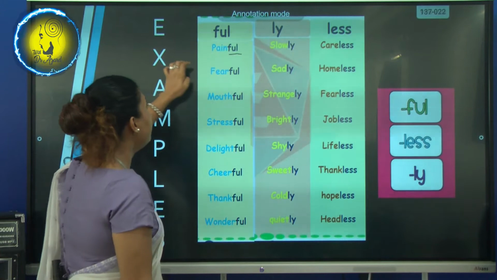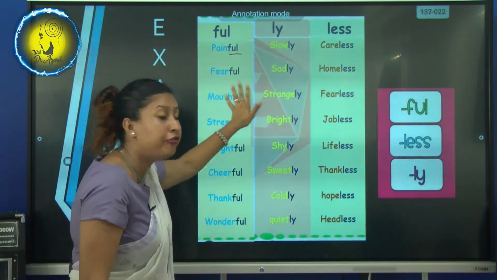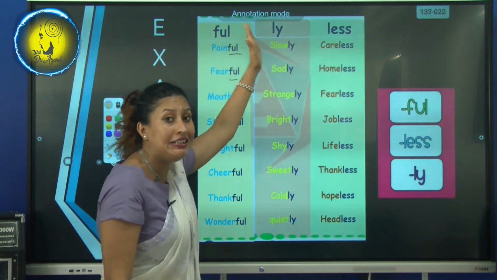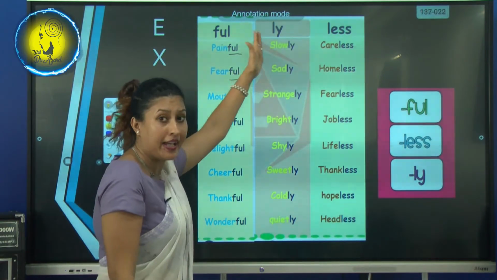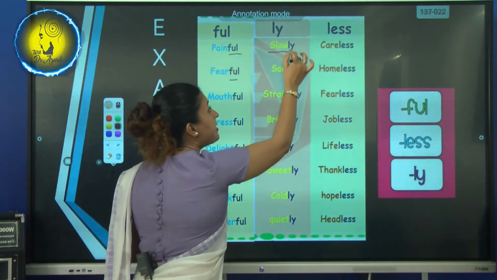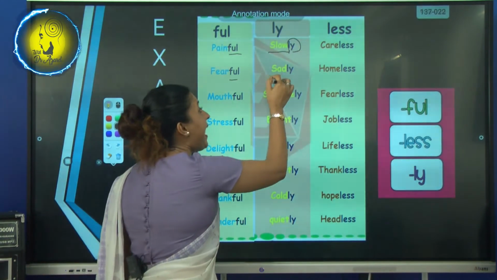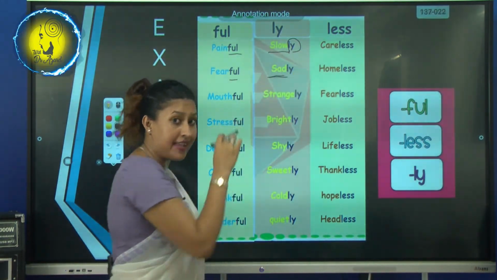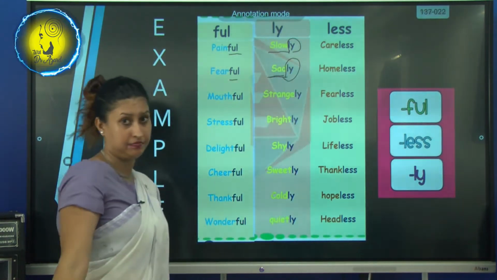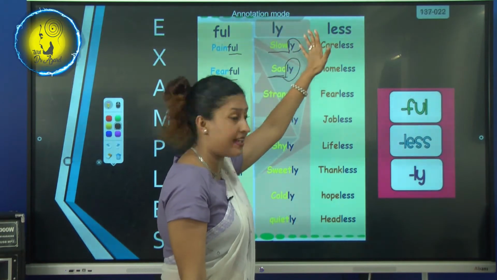Fear becomes fearful. Slow becomes slowly with ly. Sad becomes sadly with ly. Then less.